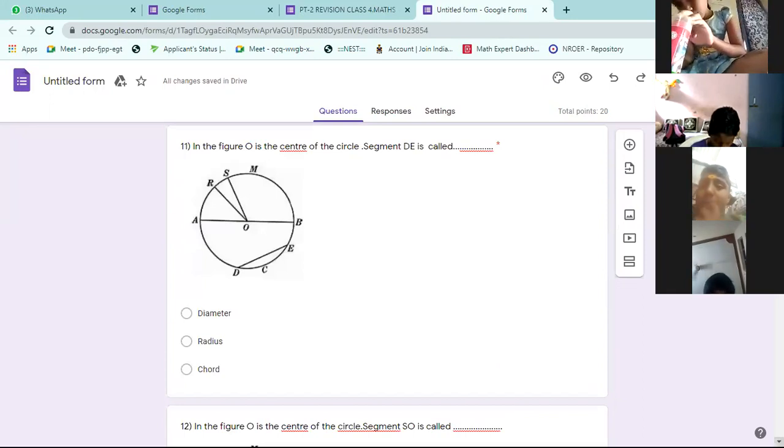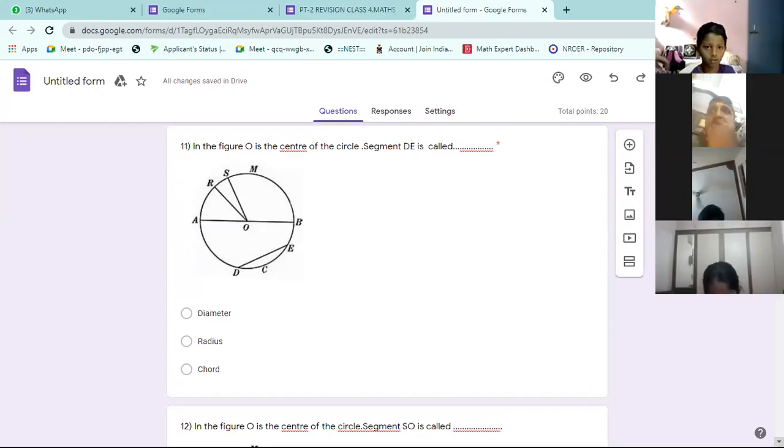12th one is about the same diagram. Same diagram. What is the name of SO? Radius, sir. Yes, SO, right. Very good. Who said? Tanmay, Abhishek, sir. Tanmay. Others, what are you doing? Be active. Only Tanmay is giving answers.